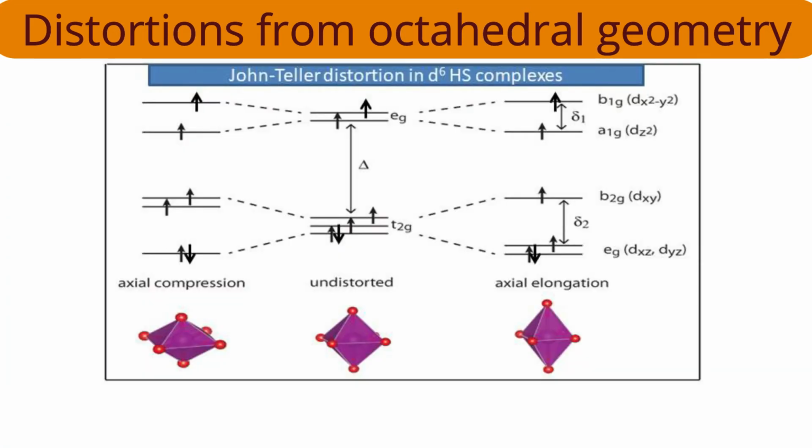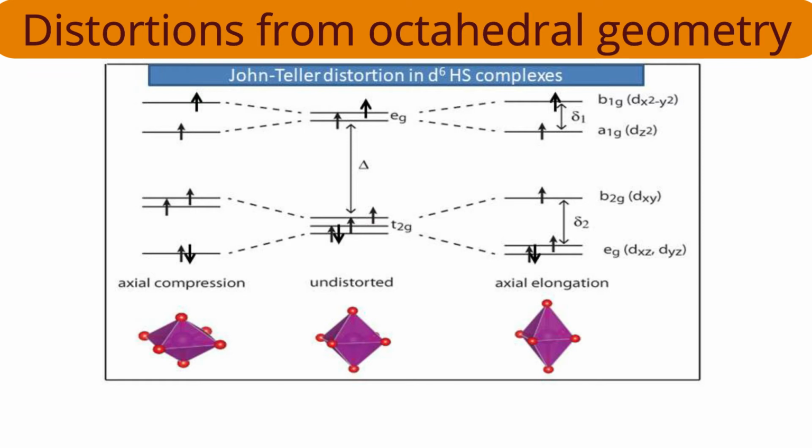With the help of splitting diagrams and proper labeling, let us understand Z in and Z out. Z in means axial compression and Z out means axial elongation. The axis is the Z axis. Let us understand the diagram first, then we will discuss the electronic configuration. The central portion is, as usual, the octahedral splitting.